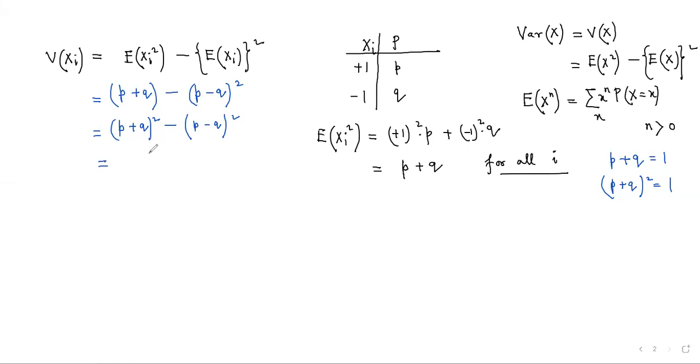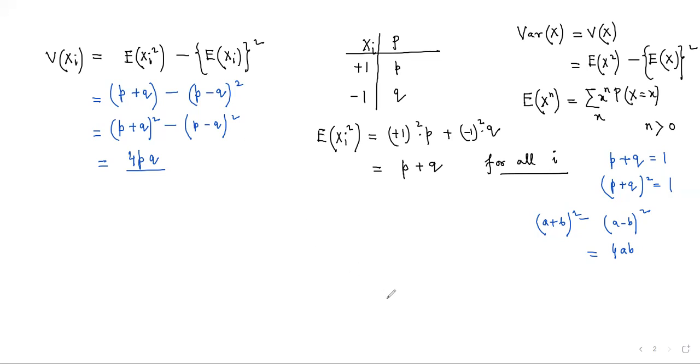Because we know there is a formula that a plus b whole square minus a minus b whole square, if we expand and calculate, comes out as 4ab. So a little bit of algebra, and that is 4pq. Now the result is not clumsy.